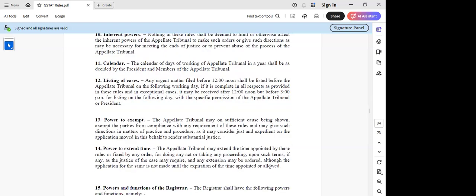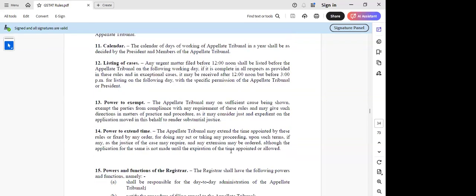So I think on their own also they can extend the time limit, na, sir? How, madam? Because extend the time appointed by these rules or fixed by any order or doing any act. Which is the step for which a time is prescribed by these rules, and which is that rule, that time they are going to extend? All time limit is prescribed by 112, which means there is no power of extending time.